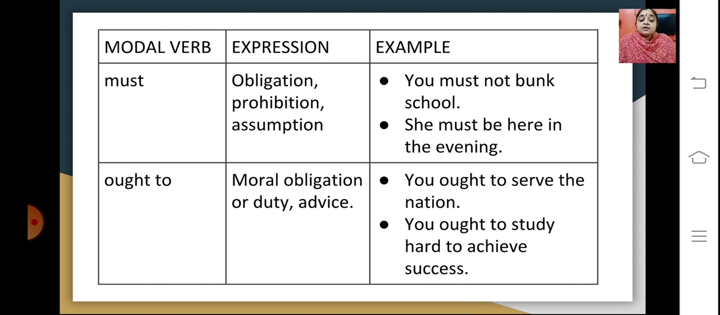Ought to expresses a moral obligation or duty or an advice. So here, you ought to serve the nation. It's a moral obligation that you serve the nation. You ought to study hard to achieve success. It's an advice given. So ought to here is used as a moral obligation or a duty also.